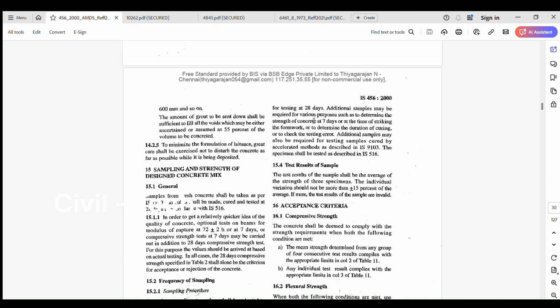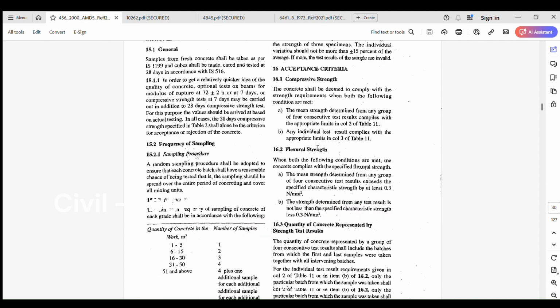for 28 days. Additional samples may be required for various purposes such as determining the strength of concrete at 7 days, or the time of striking the formwork, or to determine the duration of curing, or to check the testing error. Additional samples may also be required for testing samples cured by the accelerated method.